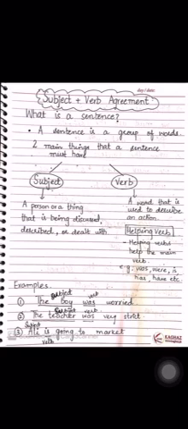Today we are going to revise our topic, subject and verb agreement. Before that, we'll recall what a sentence is. A sentence is a group of words, and there are two main things that a sentence must have. Number one is subject, and number two is verb. Now, what is a subject? A subject is a person or a thing that is being discussed, described, or dealt with in a sentence.